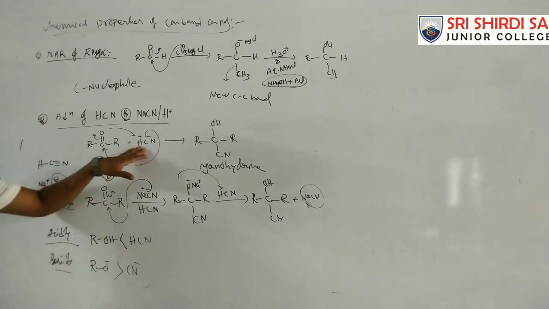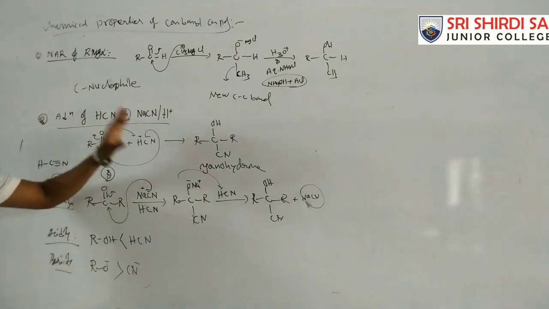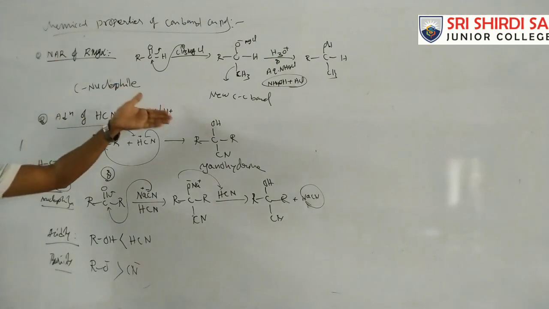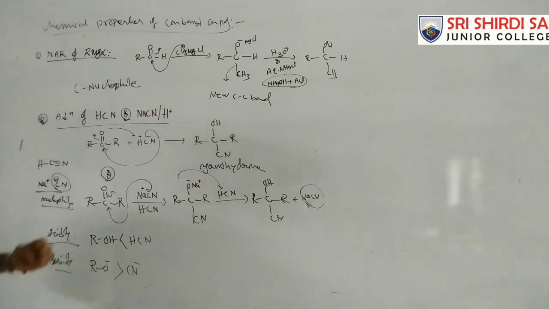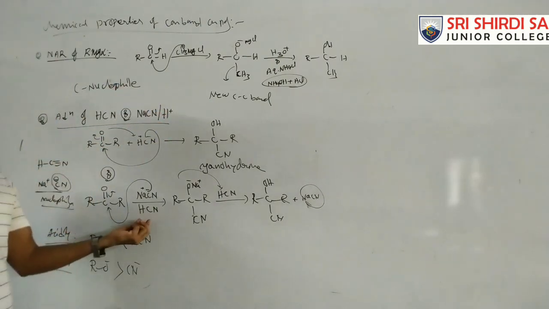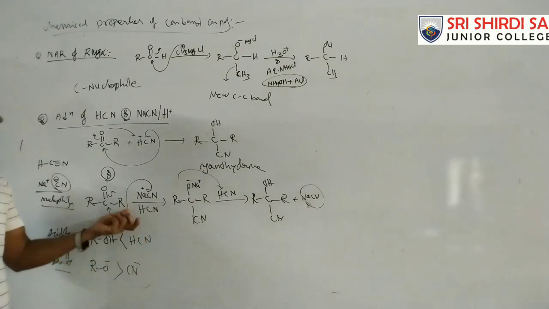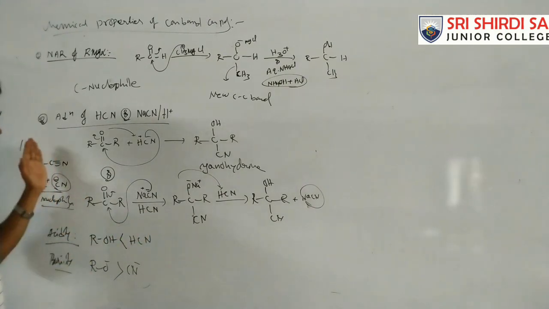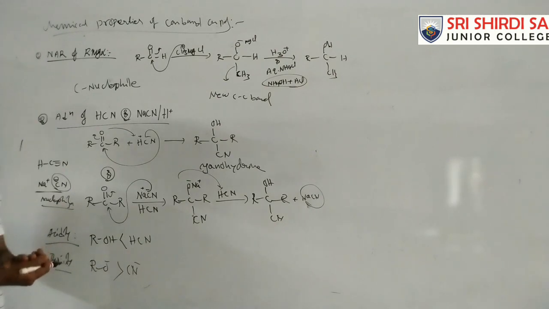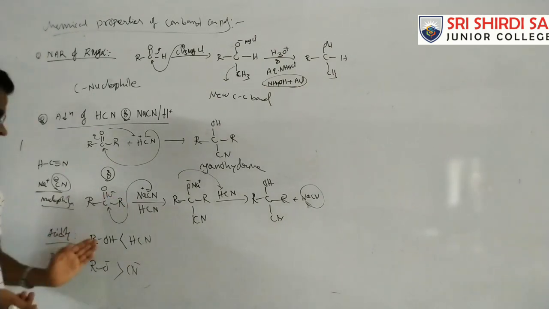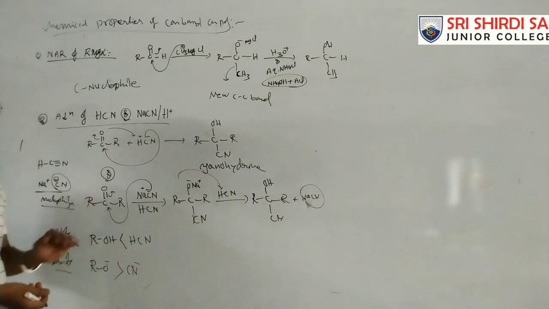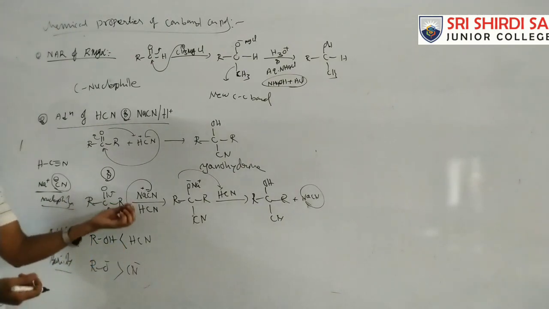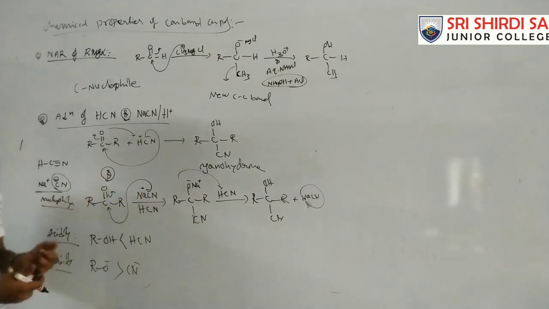But simply, how do they represent it? They mention H+ HCN. HCN is nothing but the addition of H+ and CN-. But actually we have to take NaCN and HCN, because HCN is a weaker acid and does not dissociate easily. Compared with HCl and HBr, HCN is a weaker acid, though of course a stronger acid than alcohol. So Na+ CN-, being negatively charged, is a strong nucleophile.